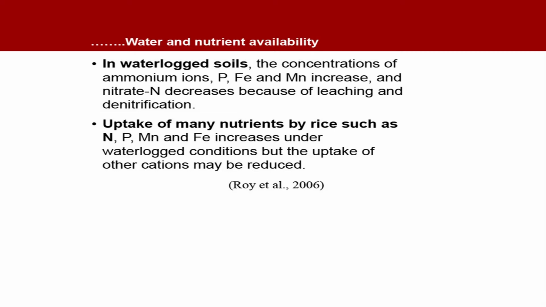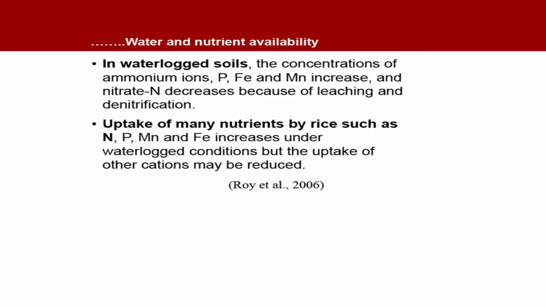In this layer nitrification happens and nitrogen is converted to nitrates, and then they immediately leach down to the anaerobic zone in the soil where denitrification happens, and nitrate is converted into nitrogen and escapes into the atmosphere.